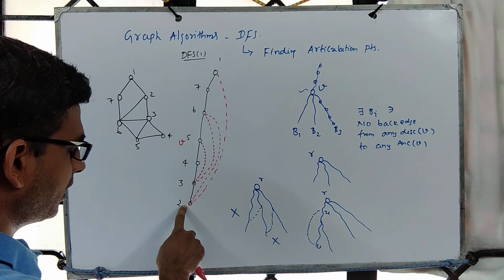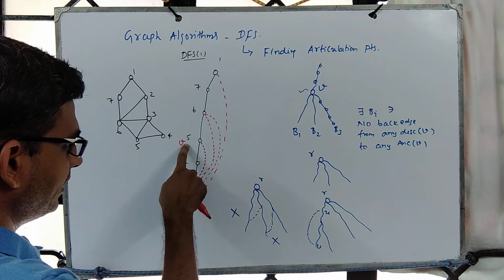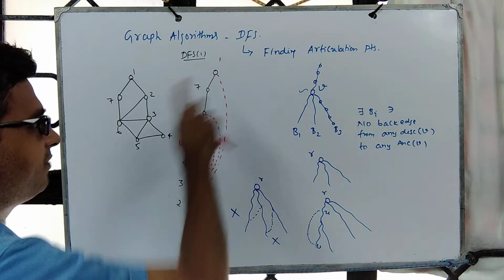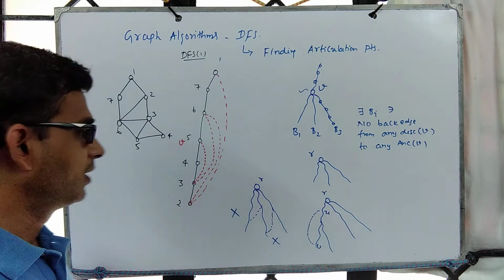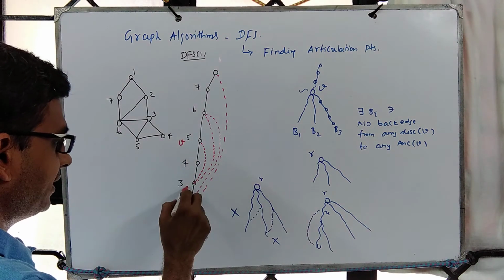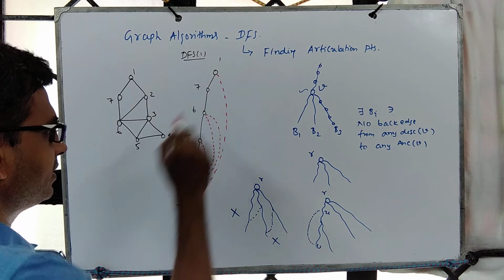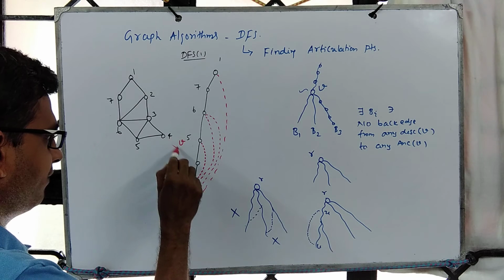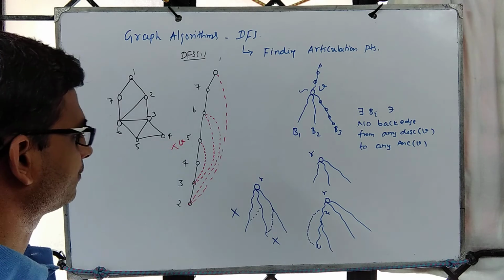For example, look at 2. 2 is a descendant of 5 and it is having a back edge to 1, which is an ancestor of 5. So here is a node 5 for which there is a descendant which is connected to some ancestor of this, and we have only one branch. So 5 is not an articulation point.